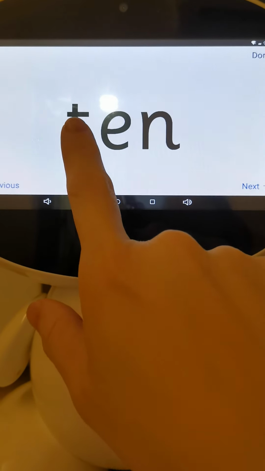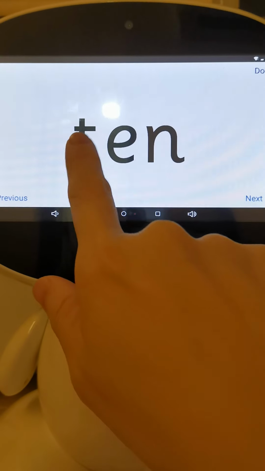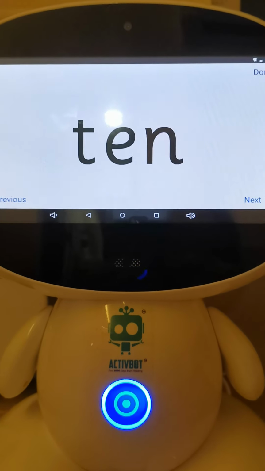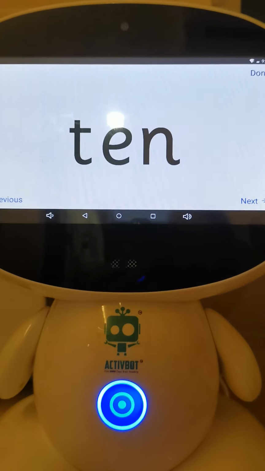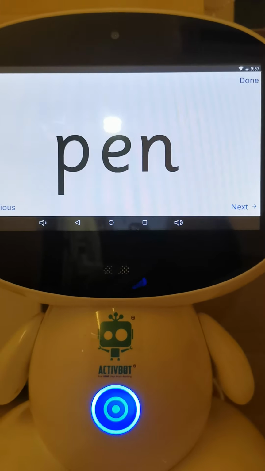How is it? Add, 10. Again. 10. How many fingers do you have? Oh, I have 10 fingers. Okay, now go to the next one.